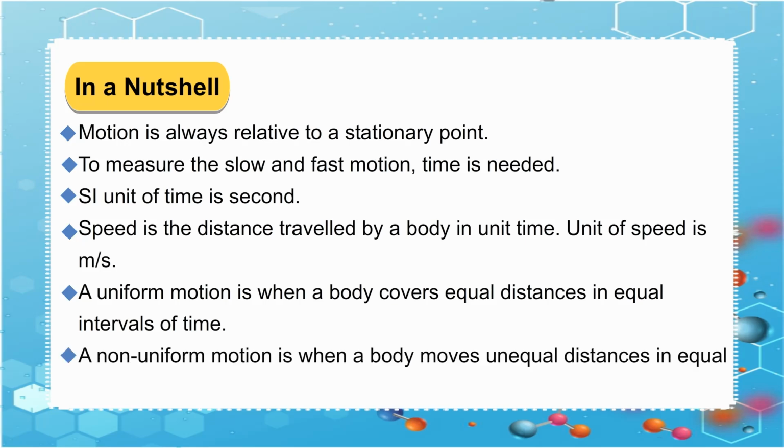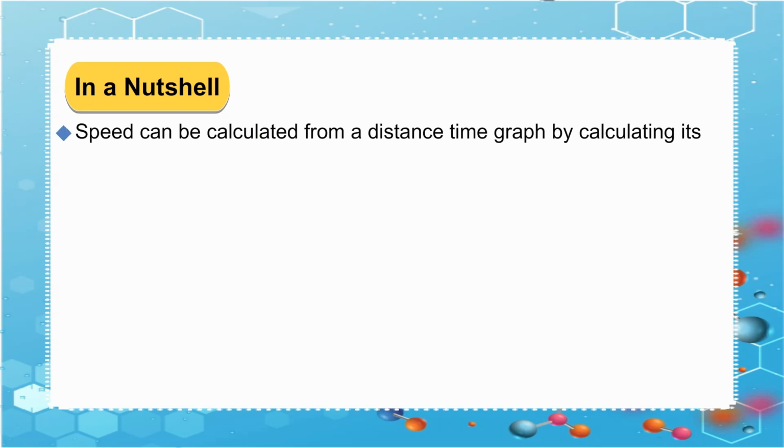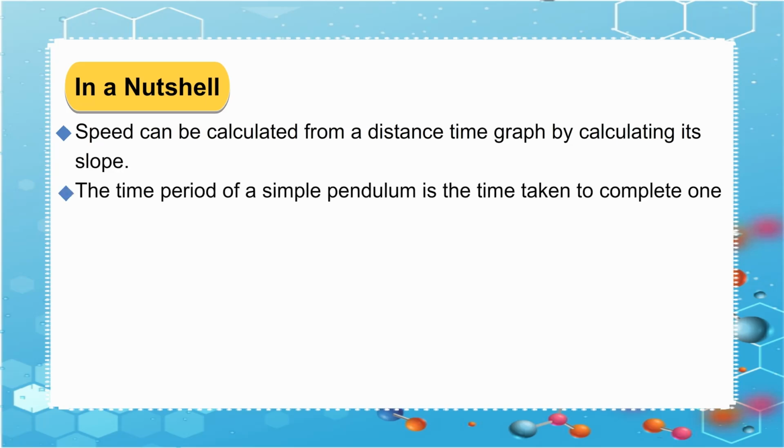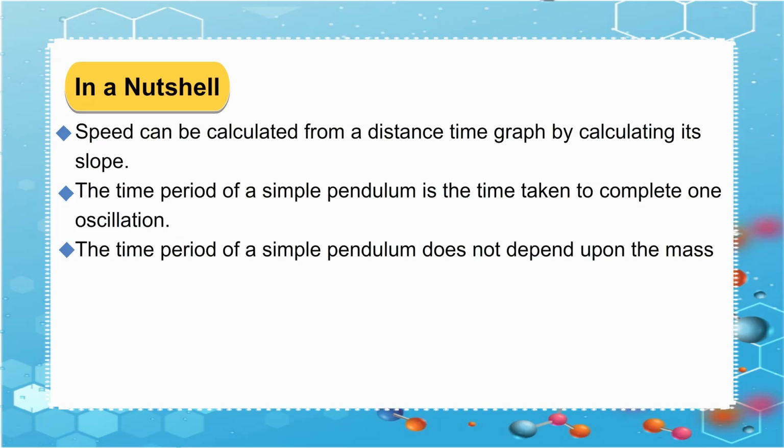A non-uniform motion is when a body moves unequal distances in equal intervals of time. Speed can be calculated from a distance-time graph by calculating its slope. The time period of a simple pendulum is the time taken to complete one oscillation. The time period of a simple pendulum does not depend upon the mass of the bob.